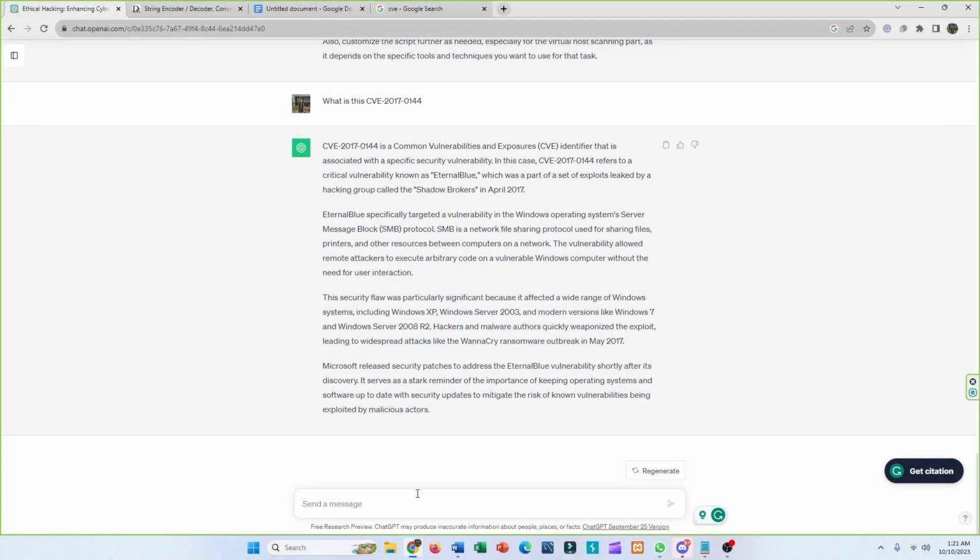The next thing it can help us with is some bash scripting. Suppose I need a bash script that will give me the second and the fourth word on each line. So I'm just going to tell it that I need a bash script that will get the second and fourth word on each line.